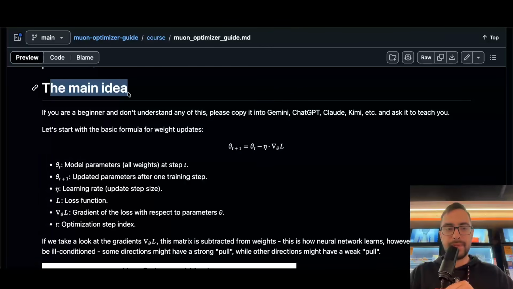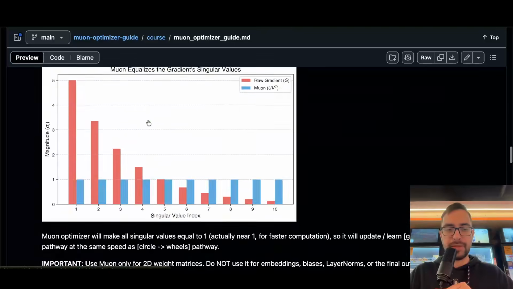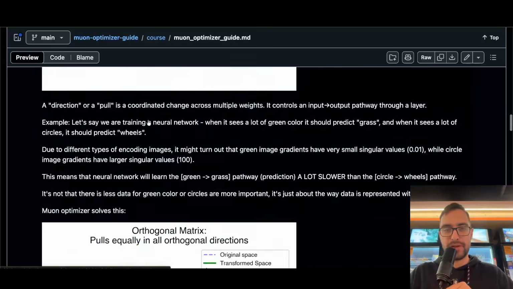So I'm going to explain the main idea and then I'm going to show how to implement it. You can just copy paste this code. It's going to be very easy.